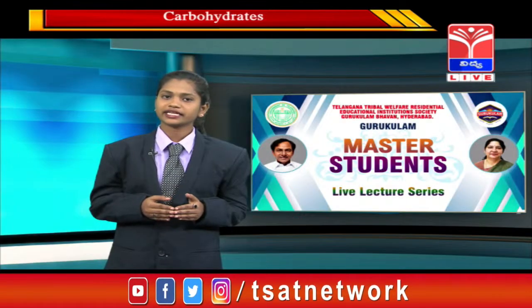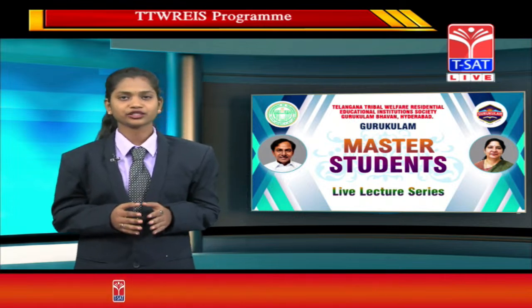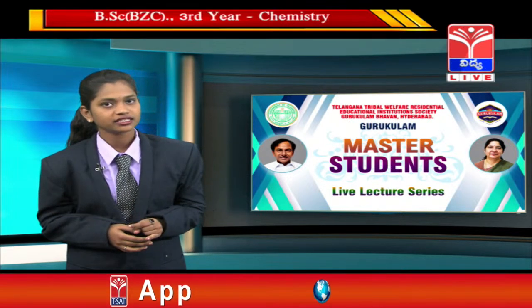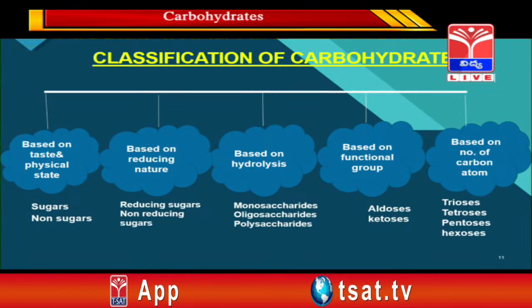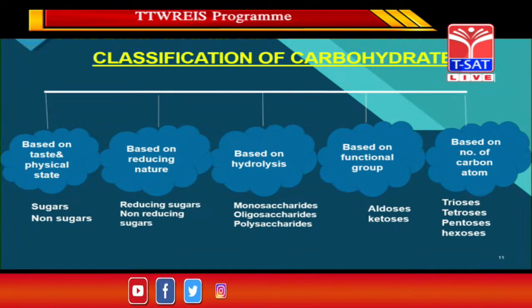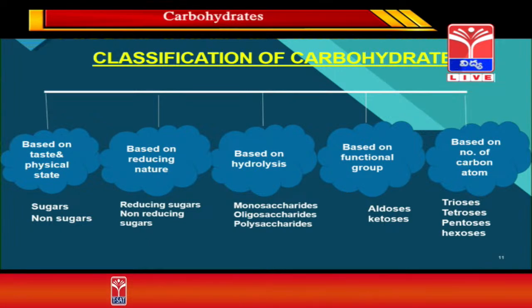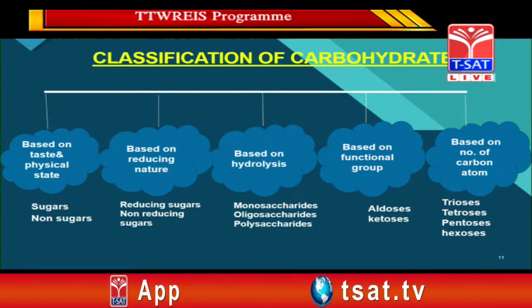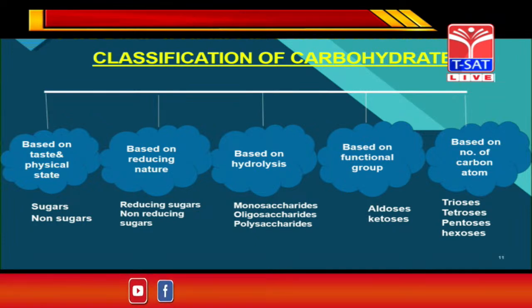Based on taste and physical state, carbohydrates are identified into two types: sugar and non-sugar. Based on reducing nature, they are also categorized into two types: reducing sugars and non-reducing sugars. The third classification is based on hydrolysis, divided into three types, namely monosaccharides, oligosaccharides and polysaccharides.